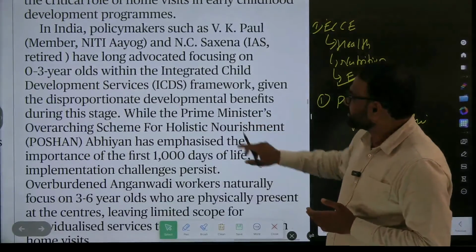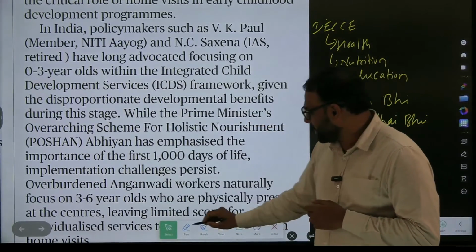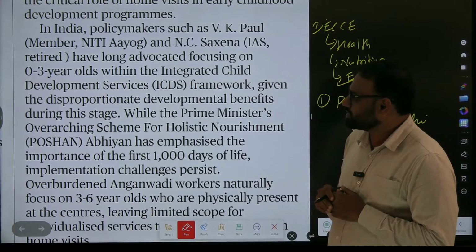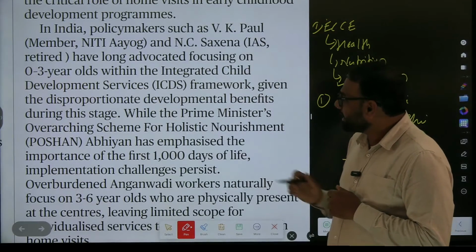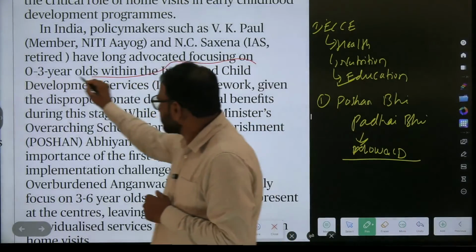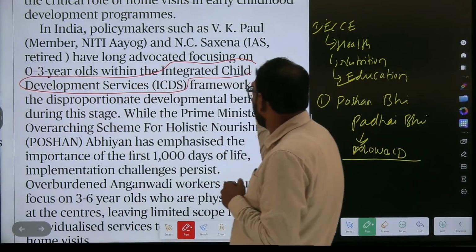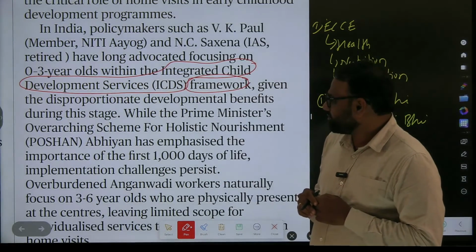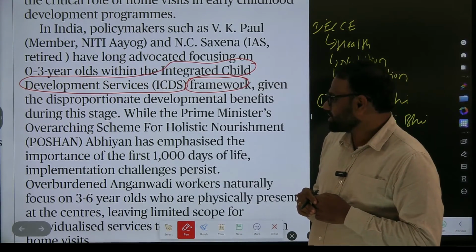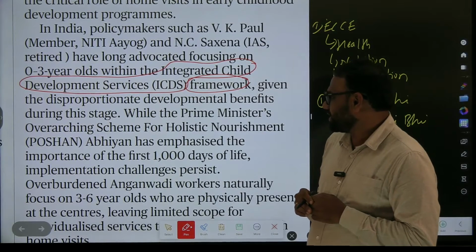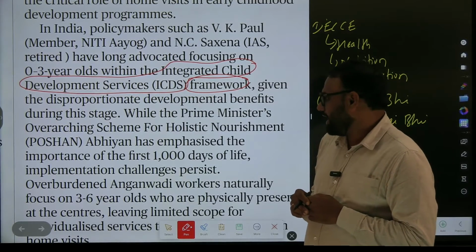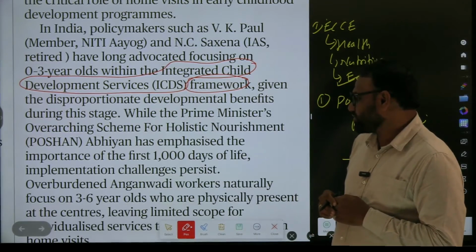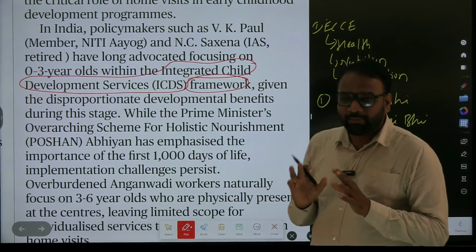In India, policymakers such as VK Paul, member of NITI Aayog, and NC Saxena, retired IAS, have long advocated focusing on 0 to 3 year olds within the Integrated Child Development Services framework, given the disproportionate developmental benefits during this stage. While the Prime Minister's overarching scheme for holistic nourishment, Poshan Abhiyan, has emphasized the importance of the first 1000 days of life, implementation challenges persist. Here, line by line is not important.